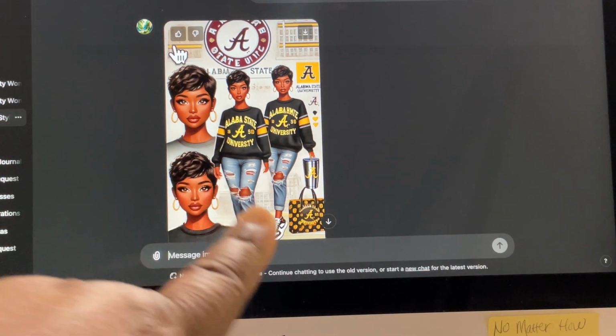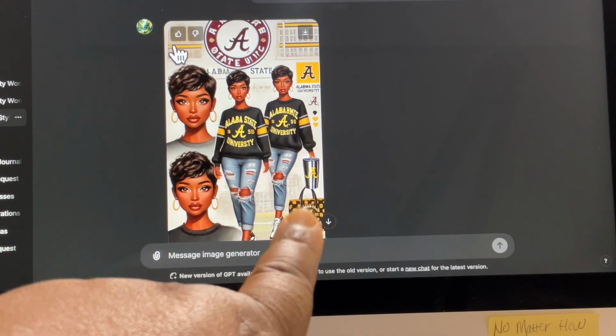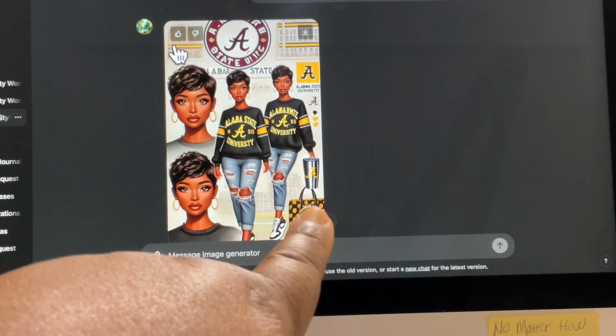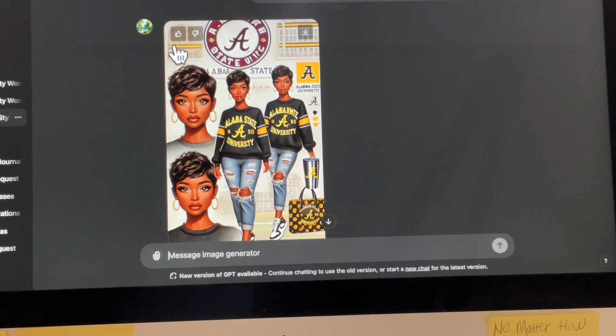As you see right here at the bottom, the bag is on the right hand side, and I wanted her to have a tumbler. As you see, she's kind of holding the tumbler, but not all the way. The tumbler is too big for her hand. So that's what I was telling you about when you put prompts in sometimes, you may have to go back and redo it because you may not like the way that it comes out. And like I said, it's AI for you. A lot of times when you do put in the prompt, it will come out the way that you want it. I am in ChatGPT, so it's chatgpt.com.